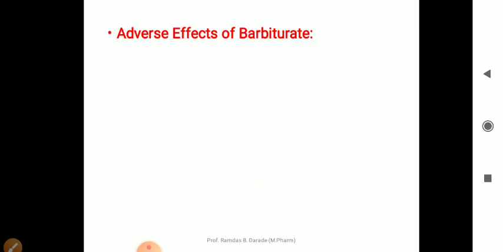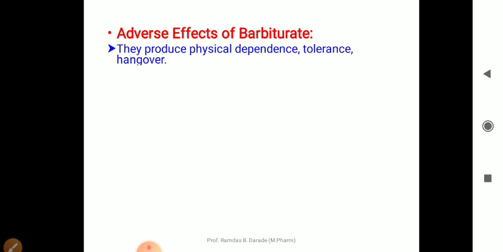Then adverse effects of the barbiturates. They produce physical dependence. If taken in repeated doses, then there may be development of tolerance in the patient. Then there is a hangover if the administration of this barbiturate is stopped.